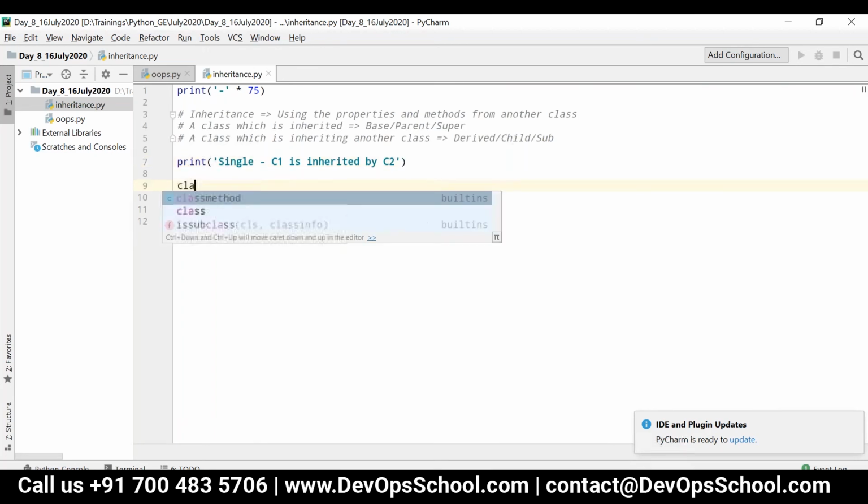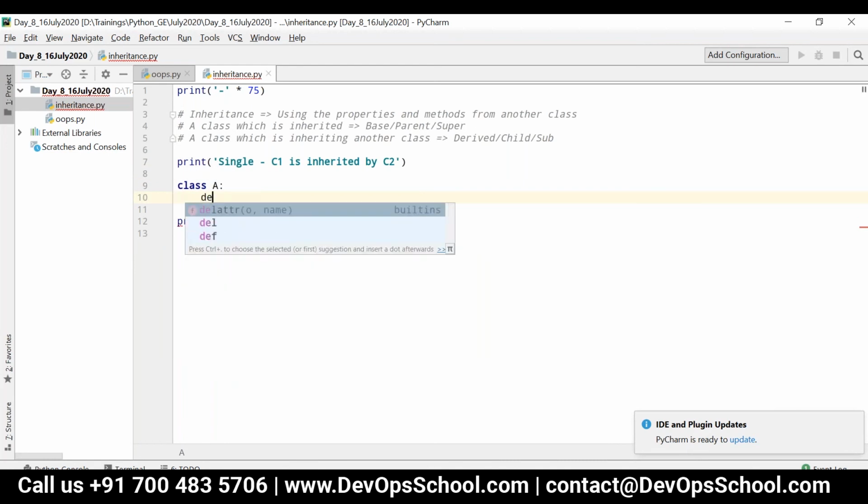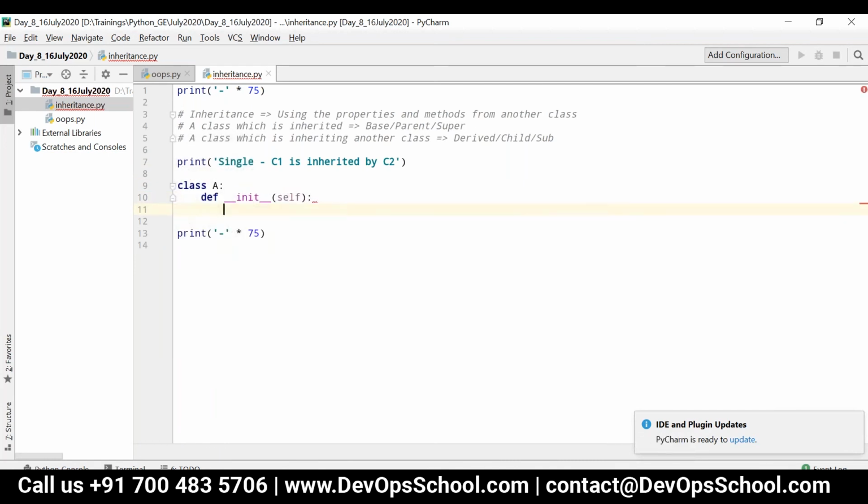So let's write a class A which has some init method, print in A, and then let me write another class B with an init method, and let's write print in B. So now let's consider class A as the parent class and class B as the child class of parent A. That is, class B inherits class A.